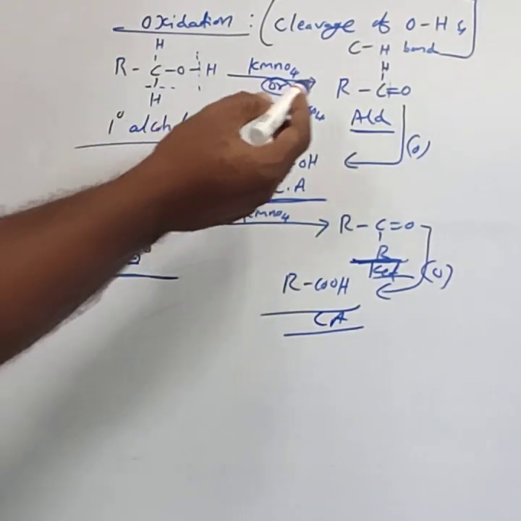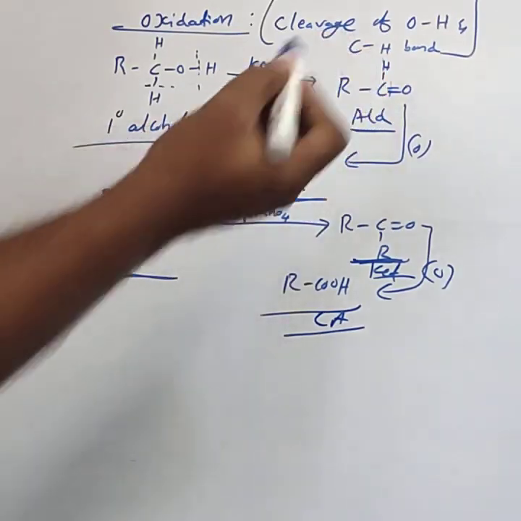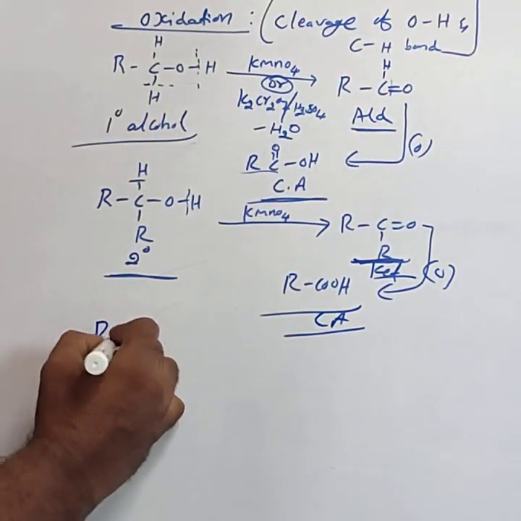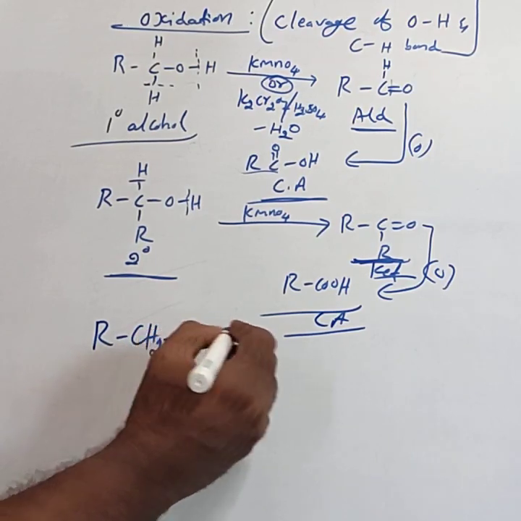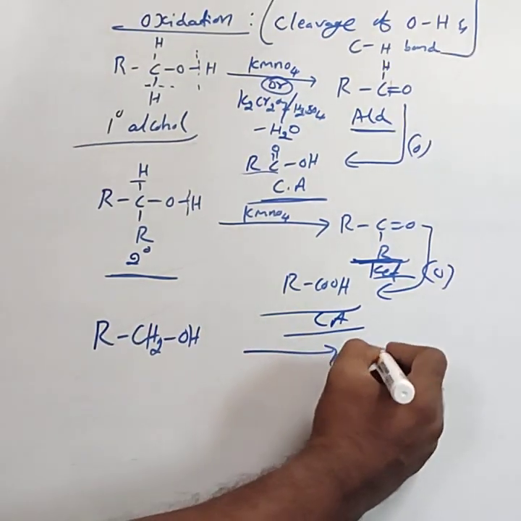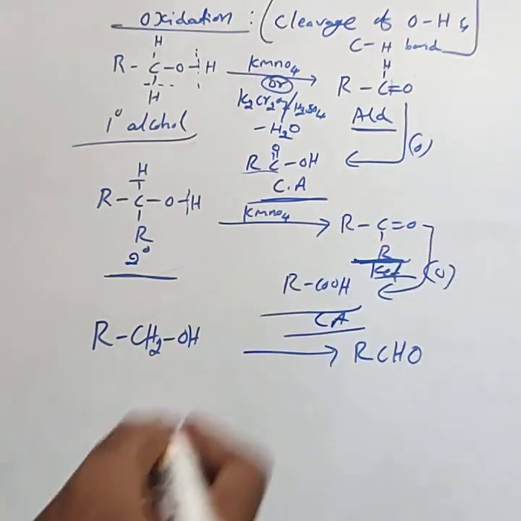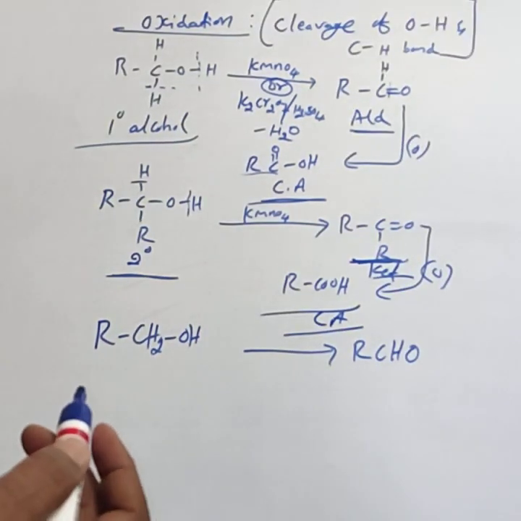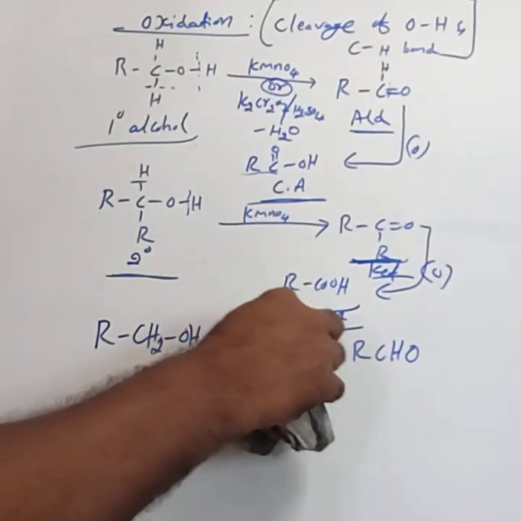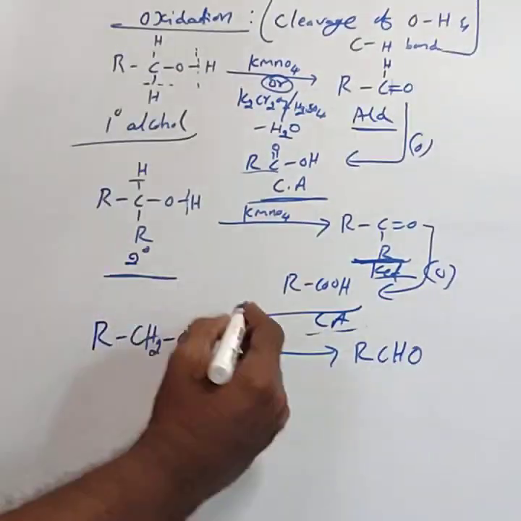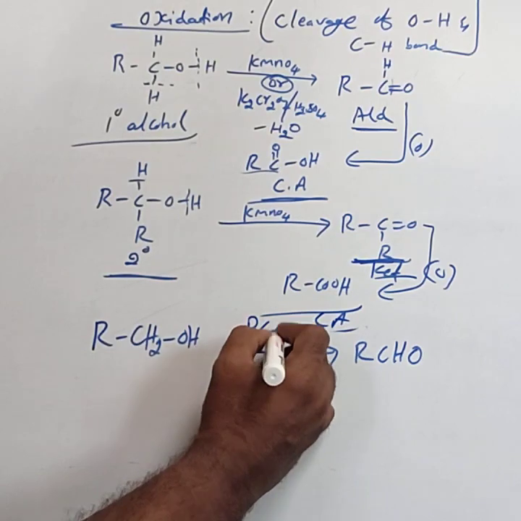These can be isolated at the stage of aldehydes. For example, take the primary alcohol RCH2OH. You have to isolate it at the stage of the aldehyde. To isolate at the stage of the aldehyde, we have to consider oxidizing agents like PCC.